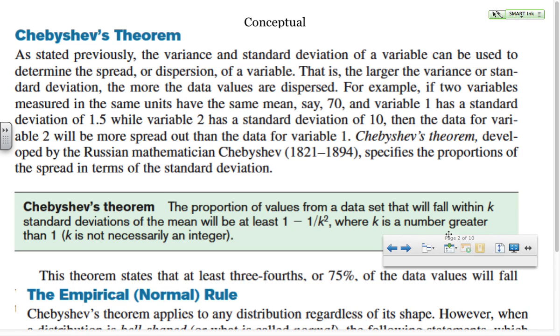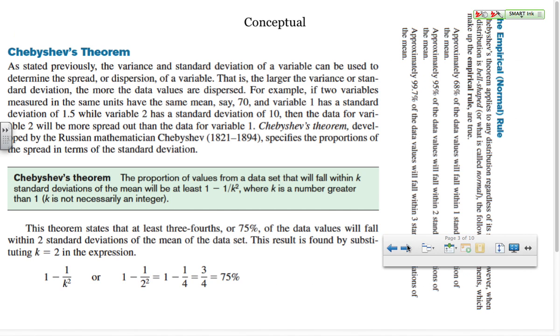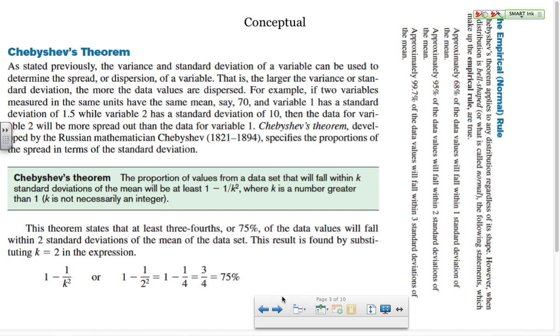The empirical rule has a slightly different number, but we're going to use both theorems, and we'll use formulas for both. So what I do want you to write down from this page is the formula to figure out the percentage of the data. K is how many standard deviations away. So if we want to know how much of the data is going to fall within 3 standard deviations, 4 standard deviations, and so forth, that is the formula we're going to use. Once you have it written down, we're going to move on to the rest of the conceptual. This gets into a lot of information about Chebyshev's theorem.